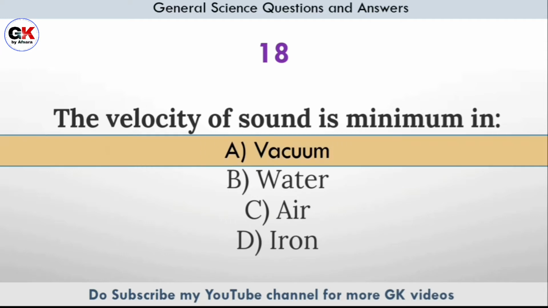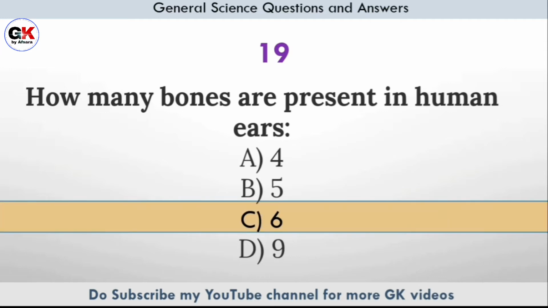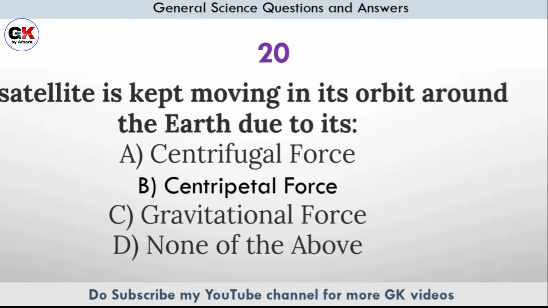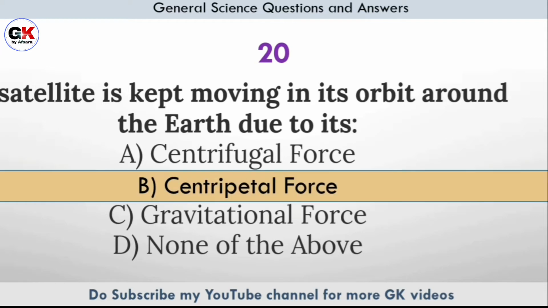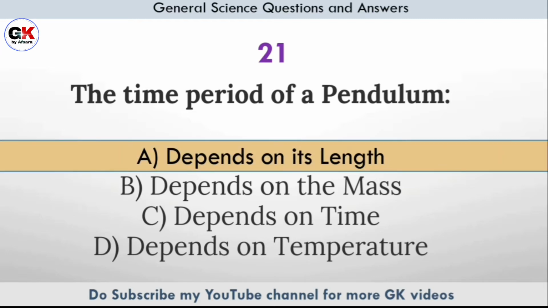The velocity of sound is minimum in? Answer option A, vacuum. How many bones are present in human ears? Answer option C, 6. Satellite is kept moving in its orbit around the Earth due to its? Answer option B, centripetal force. The time period of a pendulum? Answer option A, depends on its length.